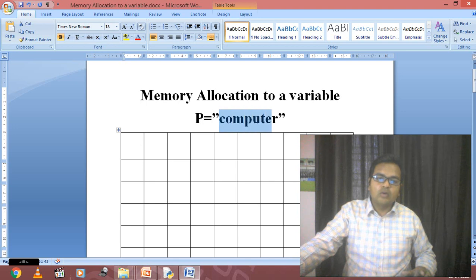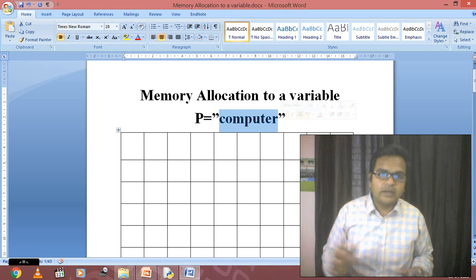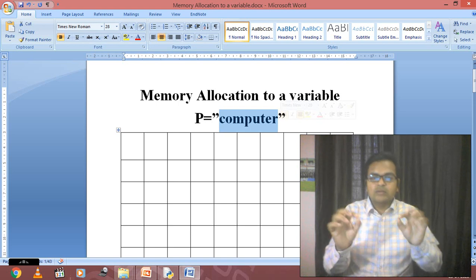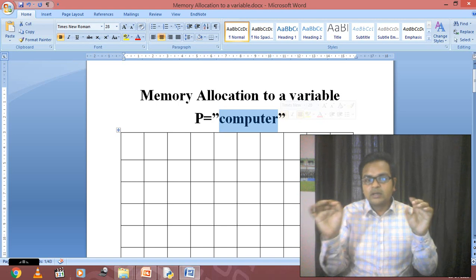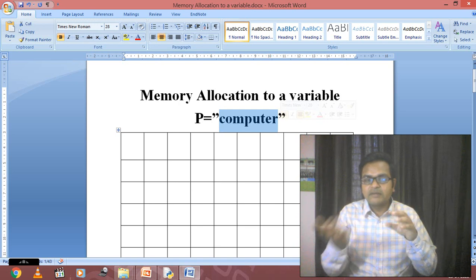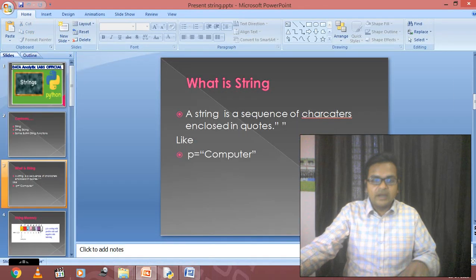COMPUTER is going to be stored in 8 consecutive locations of the RAM. So that is the way we define memory allocation to a variable. Clear? So a string will be used like this. If I used an integer or a float, any single cell can be used for the program. But if I am using the data in series, in the form of computer, then 8 characters means 8 consecutive cells will be given to the variable p. So that is a way to represent the string in terms of memory.